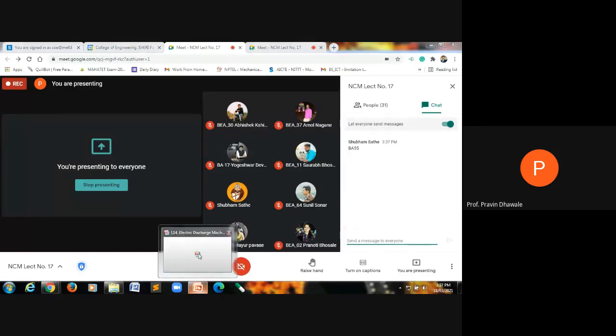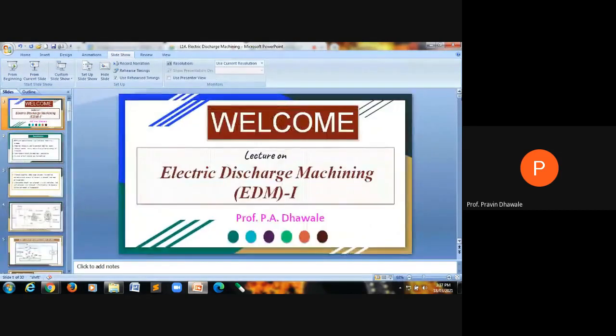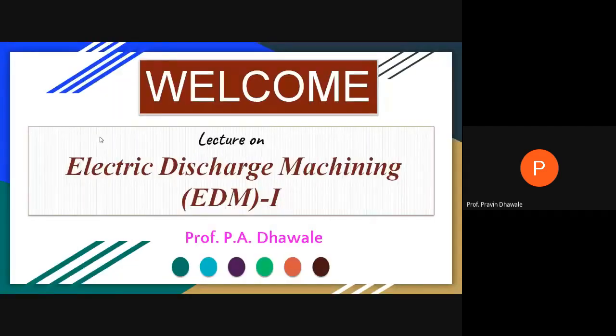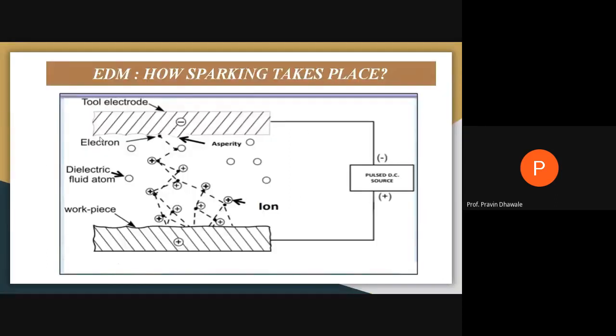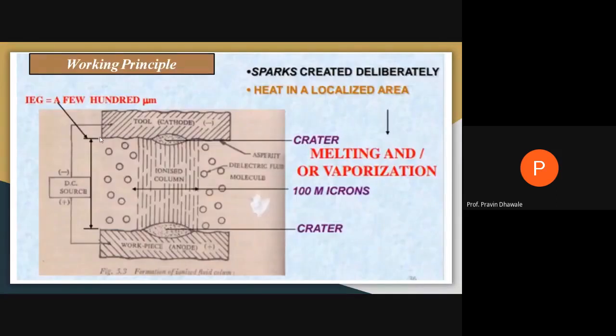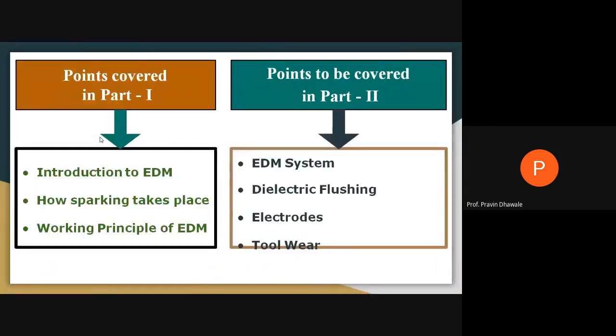Already we have started with the electric discharge machining. That will be an electrical energy based system, where we will discuss the working principle, introduction, the relaxation circuit, how spark generation takes place, the working principle of this EDM. Then we will start with the second part, that is the EDM system.